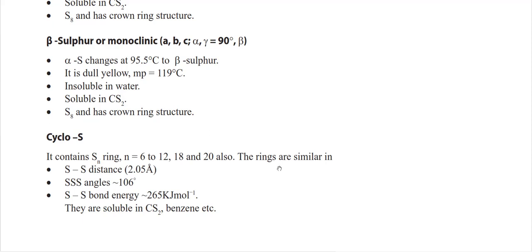And the rings are similar: the S–S distance is 2.05 angstrom, the angle is 106 degrees, and the S–S bond energy is 265 kilojoule. They are soluble in carbon disulfide, benzene, etc.